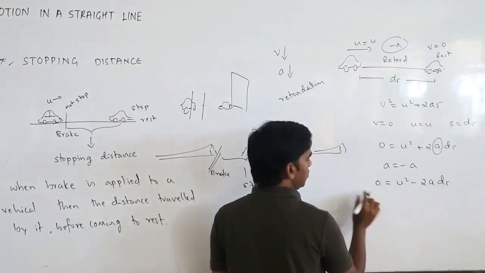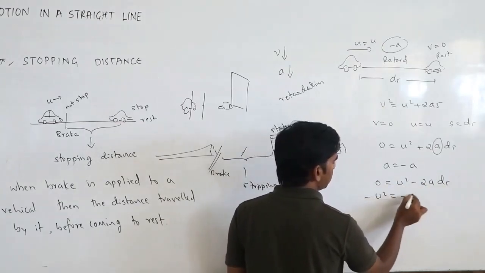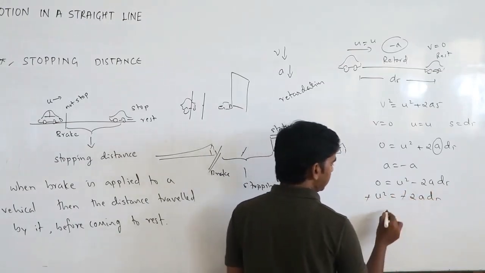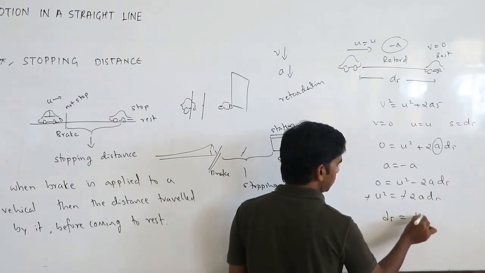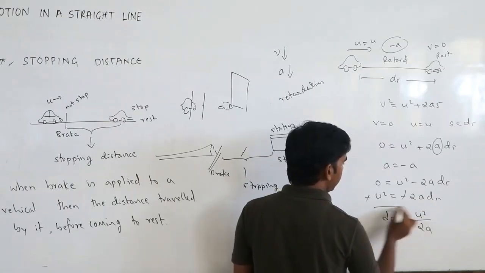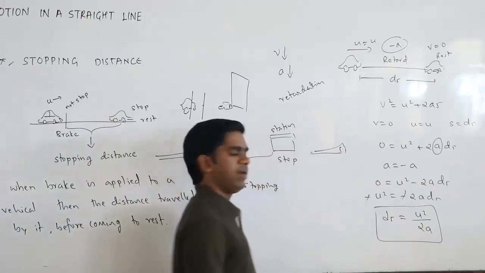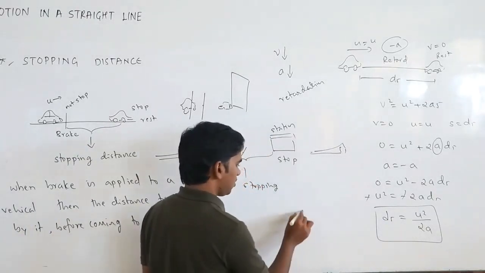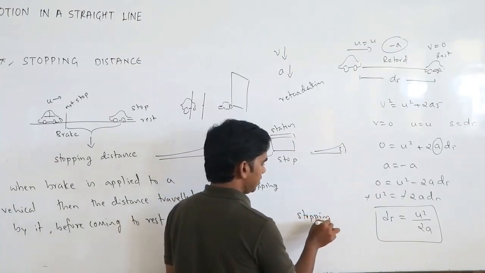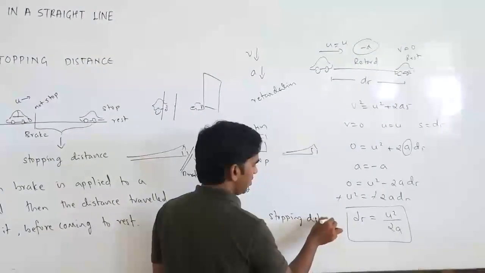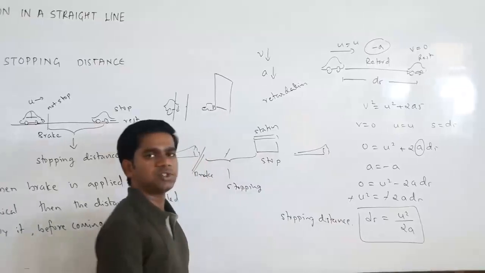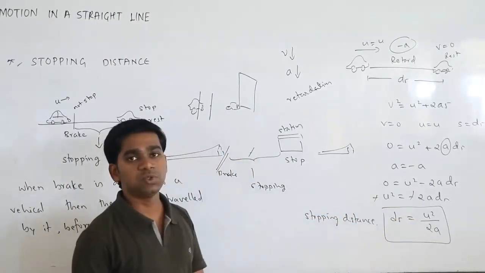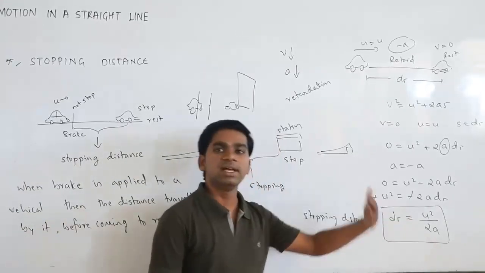Send u square to this side: minus u square equals minus 2a ds. Minus minus will get cancelled. So ds, the stopping distance, equals u square divided by 2a. This is the formula for stopping distance. Stopping distance equals u square divided by 2a. Remember, a is the retardation.